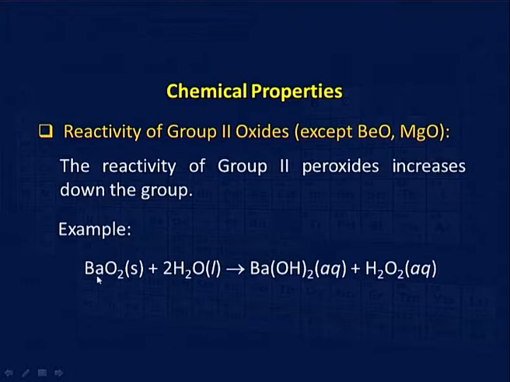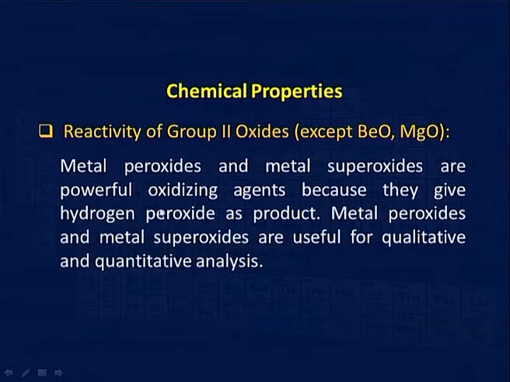You can see the other one, this is superoxide, when it reacts with water it gives barium hydroxide plus H2O2, hydrogen peroxide. Metal peroxides and metal superoxides are powerful oxidizing agents because they give hydrogen peroxide as one of the products. They are useful in qualitative and quantitative analysis.